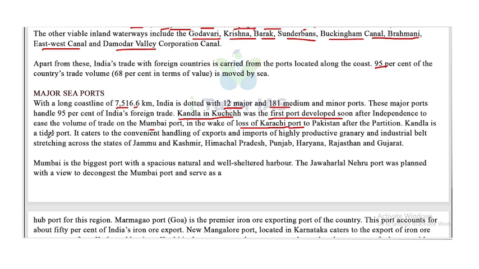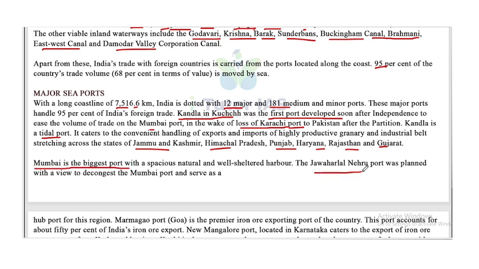Kandla is a tidal port. It caters to convenient handling of export and import by the highly productive granary and industrial belt stretching across the states of Jammu and Kashmir, Himachal Pradesh, Punjab, Haryana, Rajasthan and Gujarat. Mumbai is the biggest port with a spacious, natural and well-sheltered harbour.